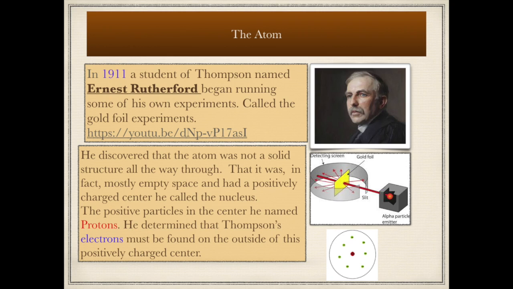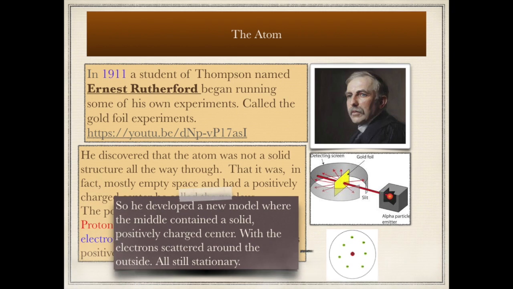Now, the positive particles in the center, he named protons, and he determined that Thomson's electrons must be found on the outside of this positively charged center. So he developed a new model where the middle contained a solid positively charged center with the electrons scattered around the outside, all still stationary.